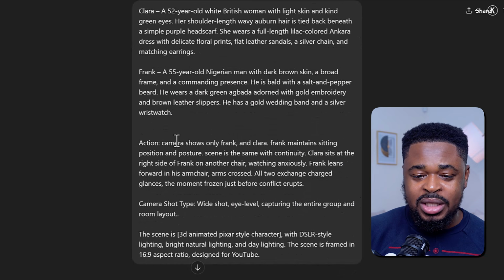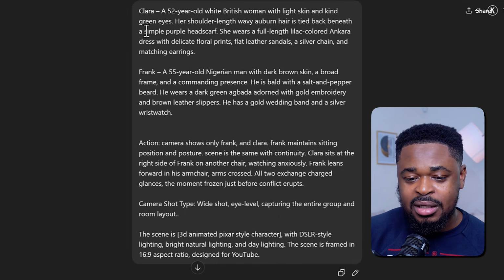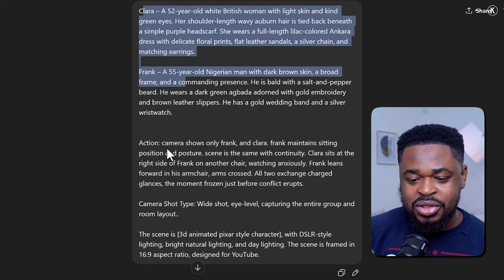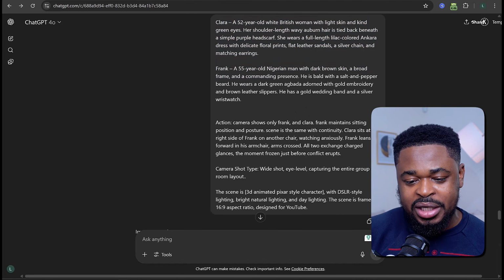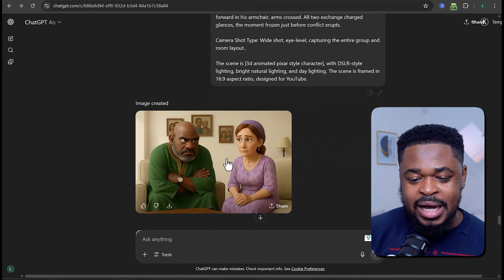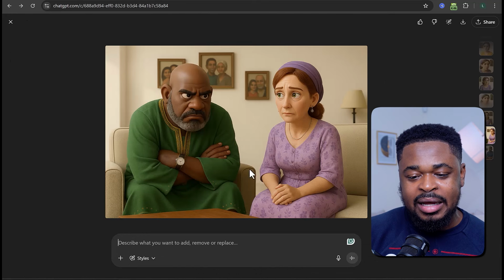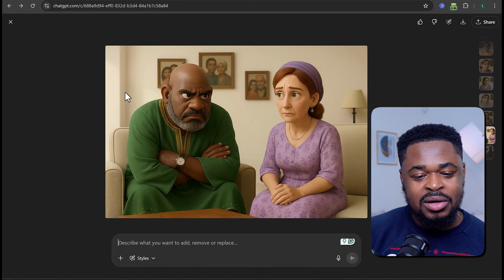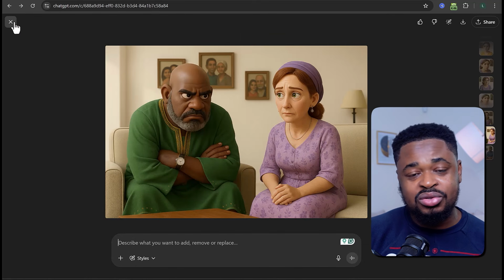So the next part, we're just going to enter this prompt where we have Clara and Frank, the character description, and then we just want Clara and Frank to sit in the living room, and then we hit generate, and boom, we have Frank and Clara, which is the mom, sitting down in the sitting room. So we are going to use these images to generate the movie.